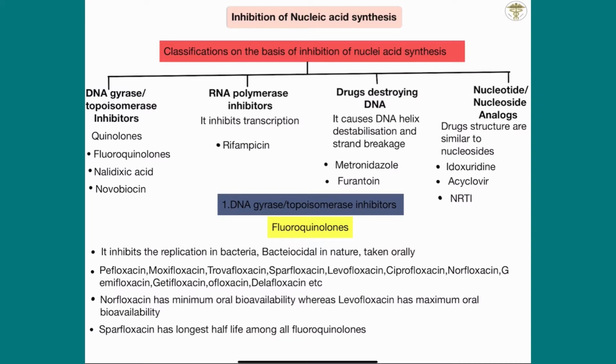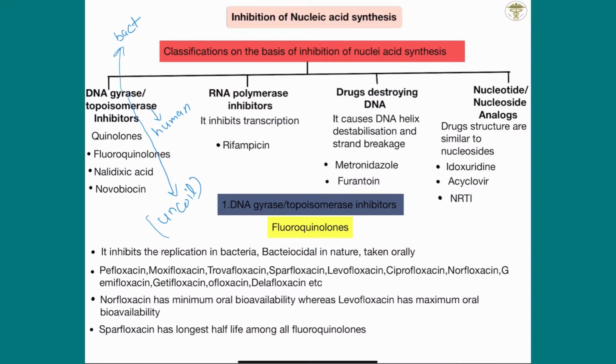What is gyrase and topoisomerase? Gyrase is mostly present in bacteria or archaebacteria, and topoisomerase is present in humans. What is the function of gyrase? It helps in the uncoiling of the DNA during replication of the DNA. But this drug causes inhibition of the uncoiling. Examples are quinolone derivatives like fluoroquinolones, nalidixic acid, novobiocin.